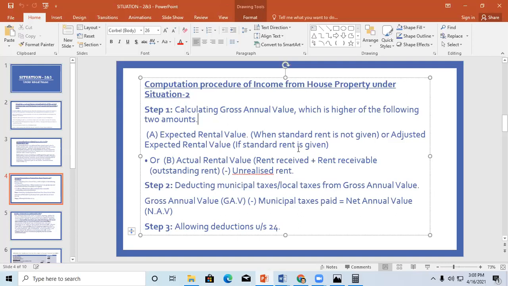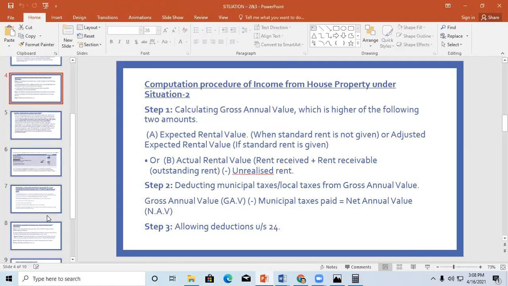If standard rent is given, you will call it AERV. If standard rent is not given, you call it ERV. Whichever applies, you take the actual rent value. How will you take actual rent value? In the given problem, out of 12 months, 10 months you received, 1 month is outstanding, and the other 1 month you are not going to recover at all. No way. So in such a scenario, that should be minus. Then deduct the municipal tax and give the deductions under section 24.